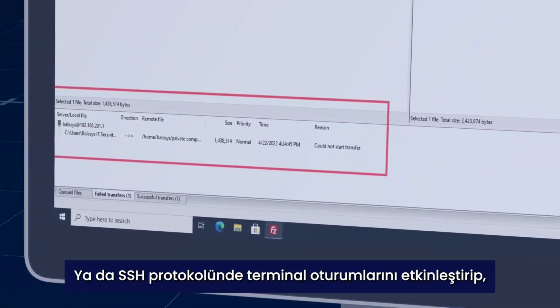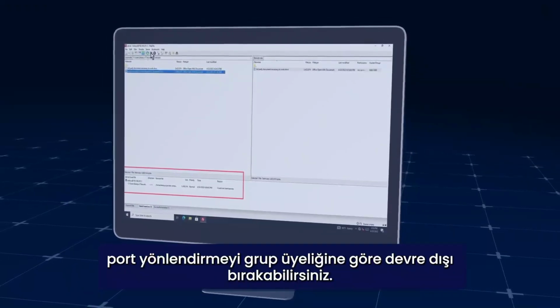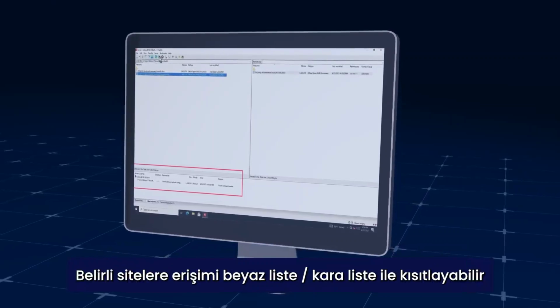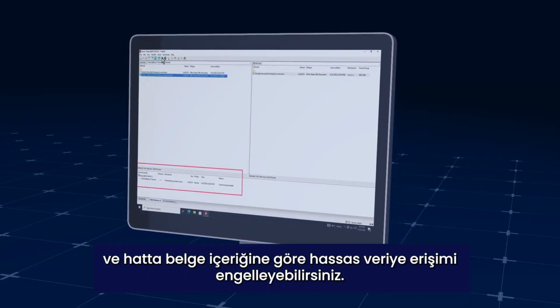Or, for example, you can enable terminal sessions but disable port forwarding in the SSH protocol based on the group membership. You can even block access to specific sites based on a whitelist or blacklist, and block access to sensitive data based on the document's content.